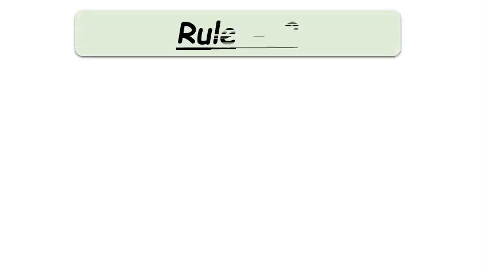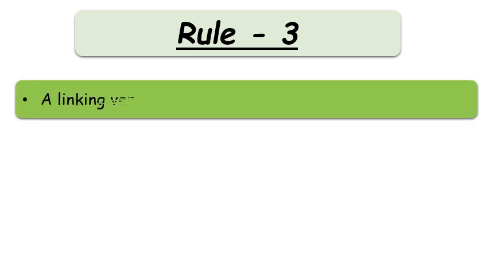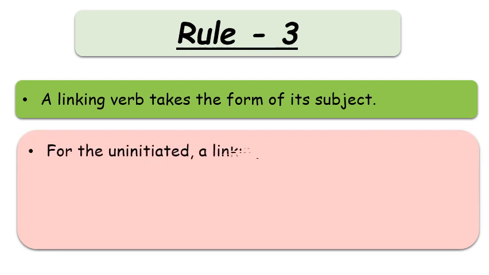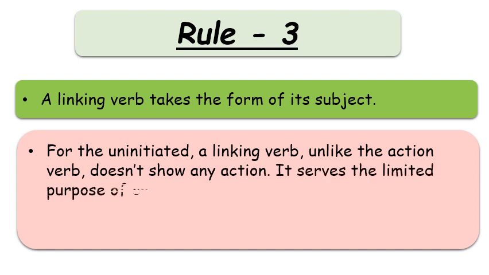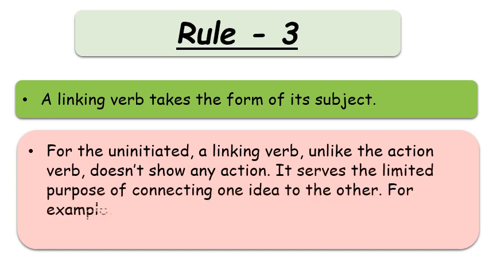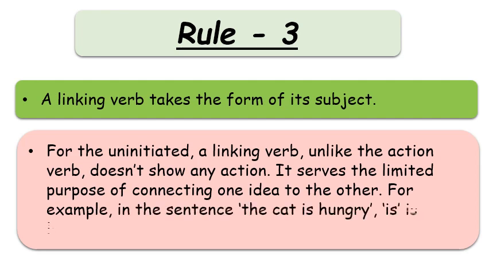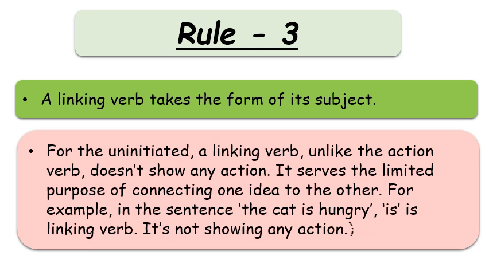So let's see what is rule number 3. A linking verb takes the form of its subject. For the uninitiated, a linking verb, unlike the action verb, does not show any action. It serves the limited purpose of connecting one idea to the other. For example, in the sentence, the cat is hungry. So here the cat is a subject, and is here the linking verb. It is not showing any action, it is only connecting one idea to another.